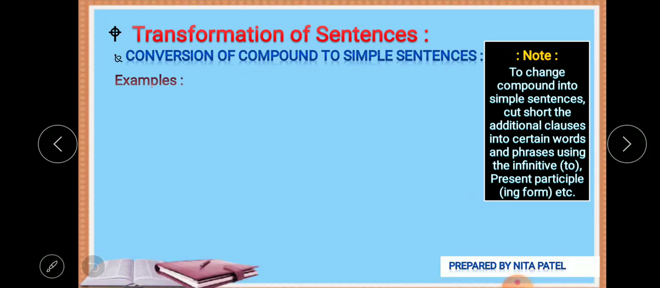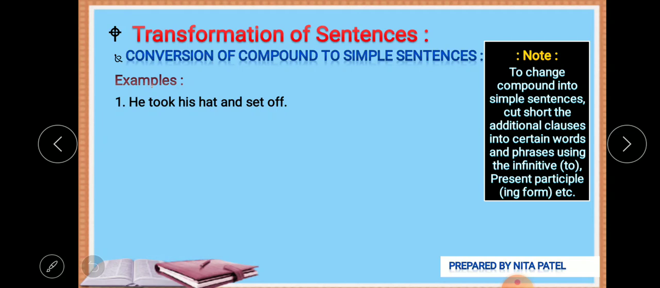Okay, so one thing that we have to keep in mind is that we have to cut short the additional clauses. Now what are the additional clauses which are not that much required? Two verbs are there, and some of it is not that much important. We can either use the infinitives, the present participle or the past participle. So we can frame the sentence by cutting these additional clauses. Let's see the example, then we can get it.